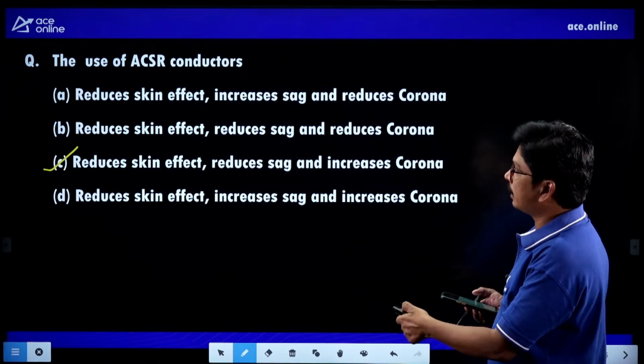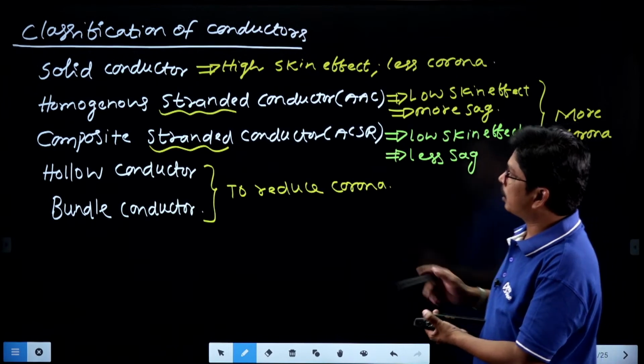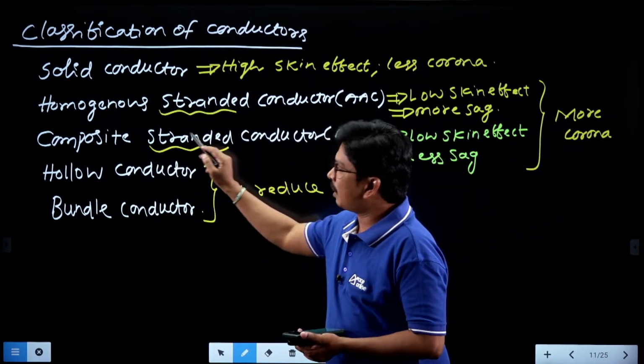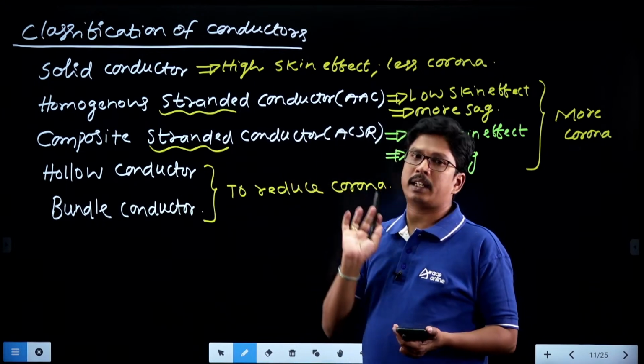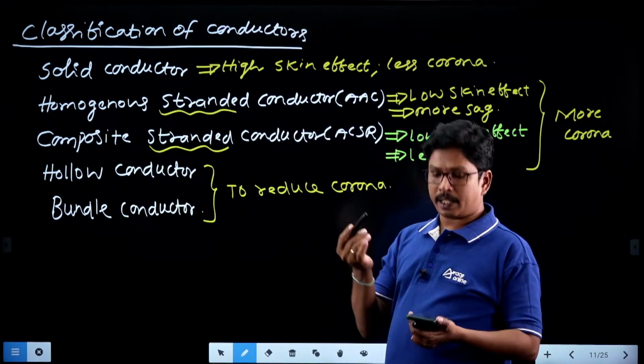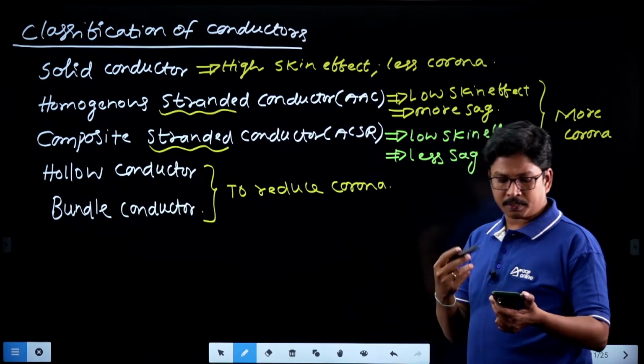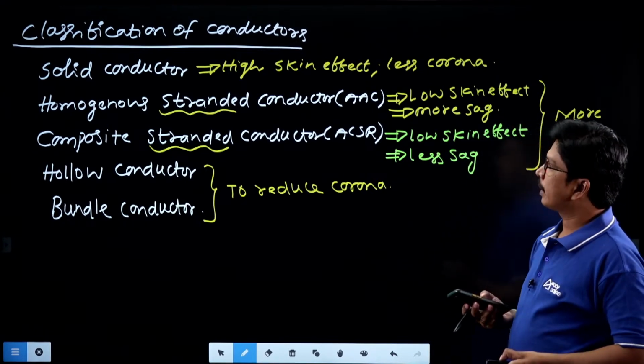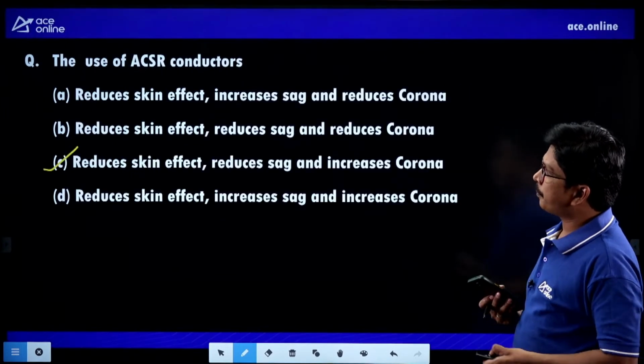So what are the stranded conductors we are having? The stranded conductors are these two. So homogeneous stranded conductor and a composite stranded conductor, both are stranded conductors only. So because of stranding property, they are having less value of the skin effect. Very good. Clear. So we'll go for the next question.